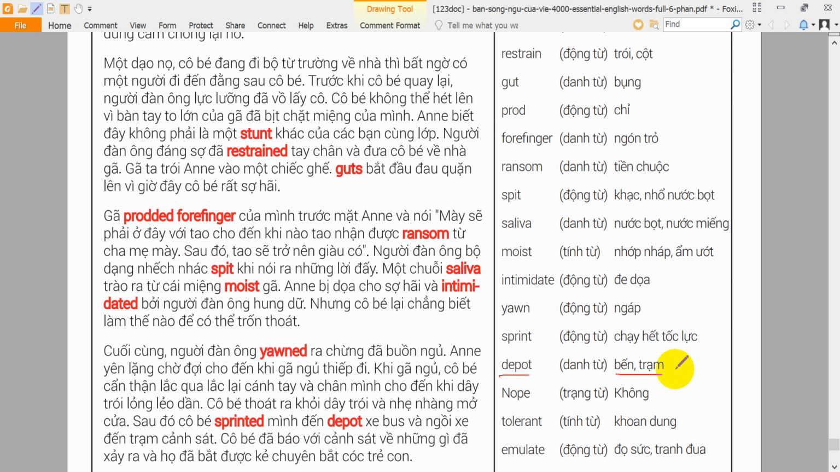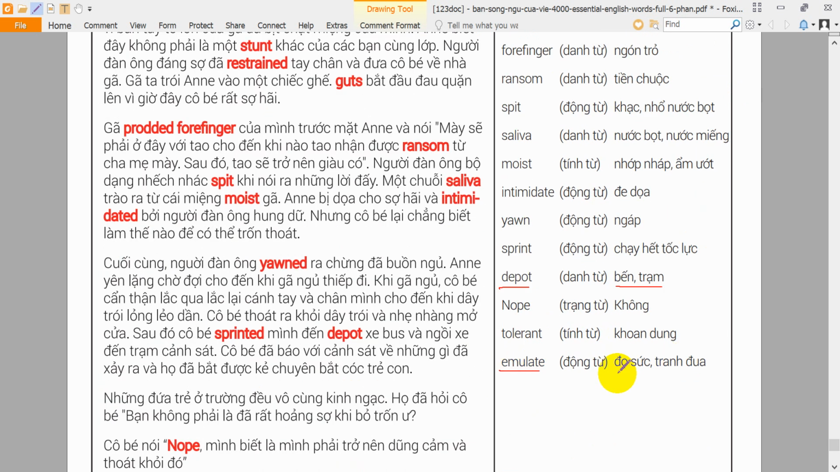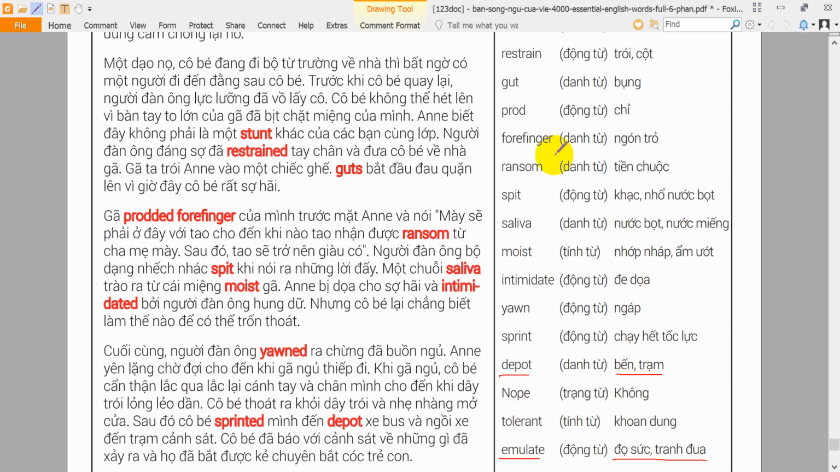Emulate. To emulate people means to imitate them because they are greatly admired. As a small boy, he always tried to emulate his big brother. Forefinger. The forefinger is the finger between one's thumb and middle finger. He shouted, "There it is," and pointed with his forefinger. Guts. The guts are all the organs inside a person or animal. The doctor can tell you every process that happens in one's guts.